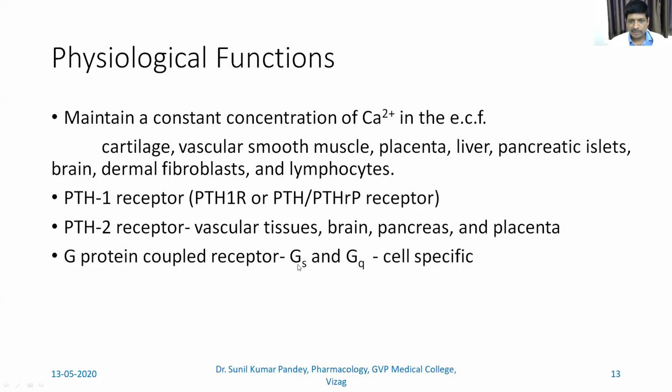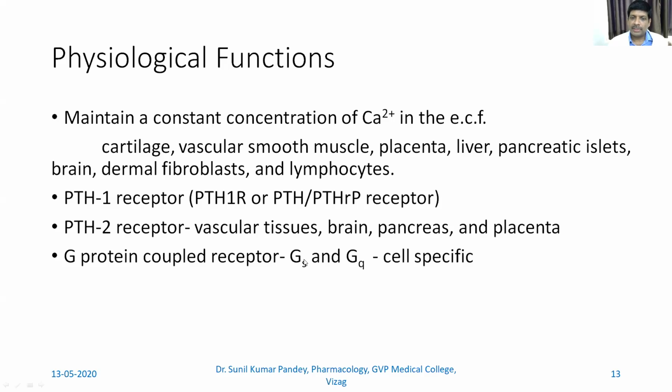Just for the flashback, we have the Gs type, which contains 3 subunits: alpha, beta, and gamma subunit, right? So when there is stimulation of the Gs type, there is dissociation of beta and gamma, and there is conversion of GTP to GDP, and only the alpha subunit remains with the GTP, sorry, G protein.